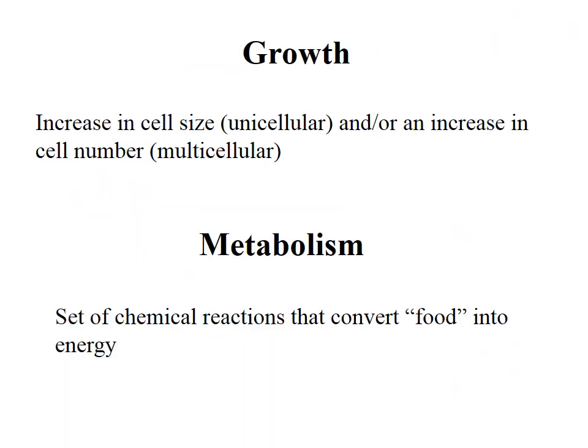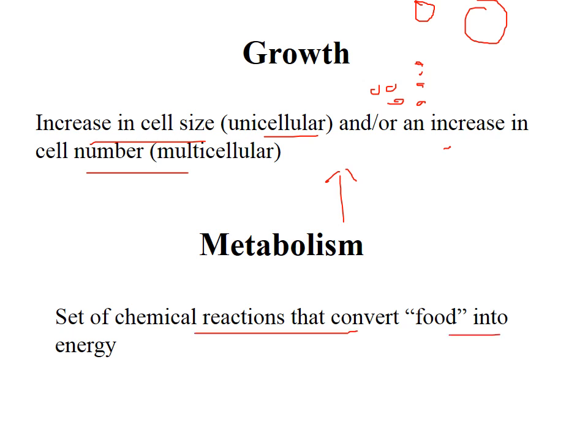Next, growth. Growth means an increase in cell size or an increase in cell number. In a unicellular organism, one cell increases in size. And in multicellular organisms, one cell becomes two cells, two become four, four become eight. So these are the multicellular organisms. This is growth, and this growth comes from metabolism. So what is metabolism? Metabolism is nothing but the chemical reactions that convert food into energy.